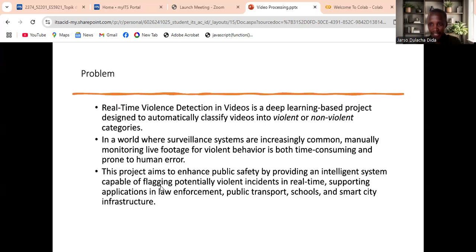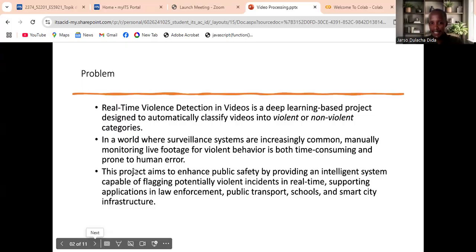So it is a timely topic. The problem is that manually monitoring for violent behavior is time-consuming and prone to human error.